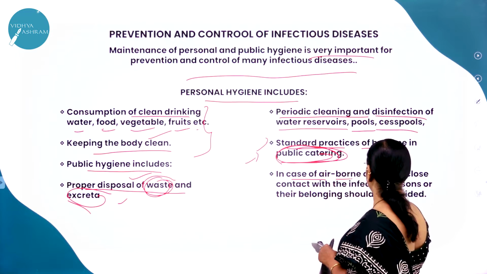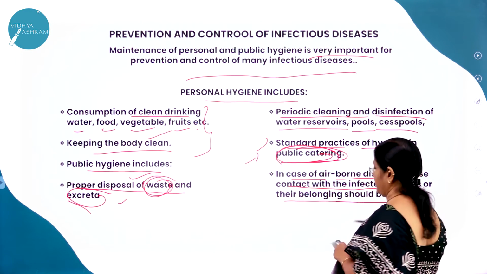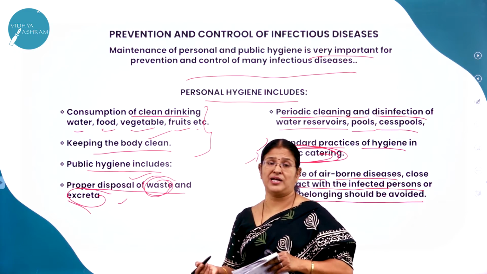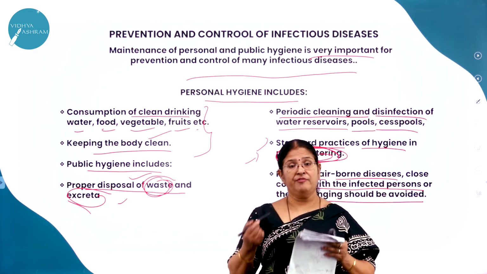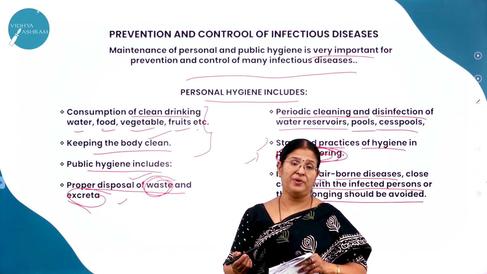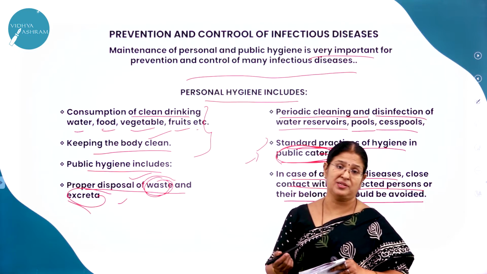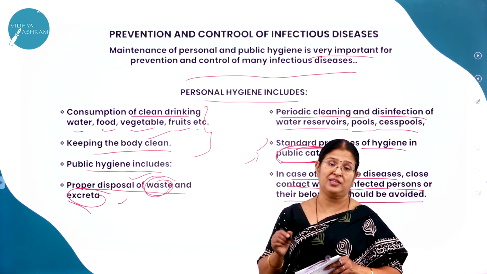Then in case of airborne diseases, close contact with infected persons or their belongings should be avoided. For example, the common cold, as I said, very, very important. Wearing a mask is very important. As I said, the infected droplets or aerosols that are released from the infected person are definitely going to affect the healthy person.